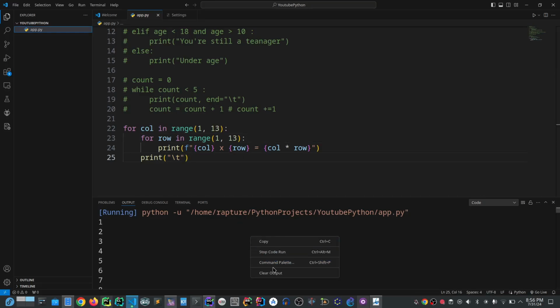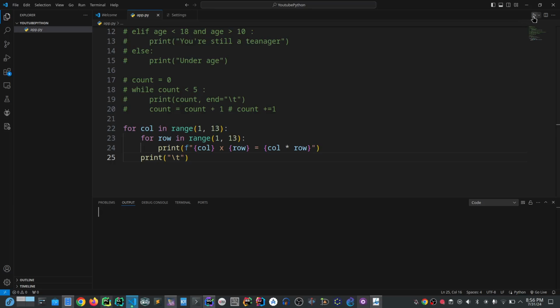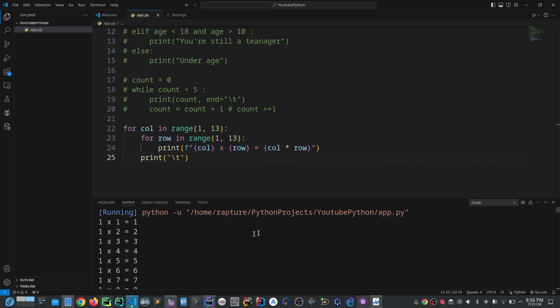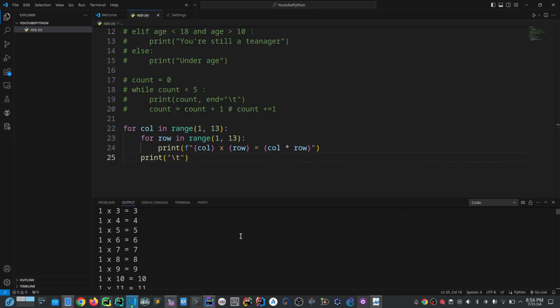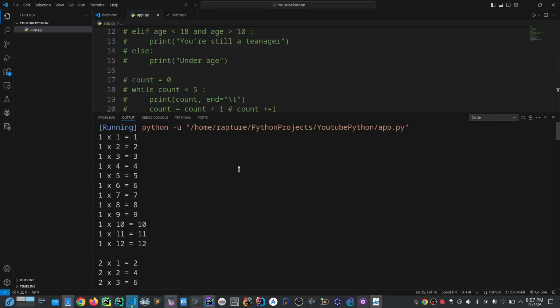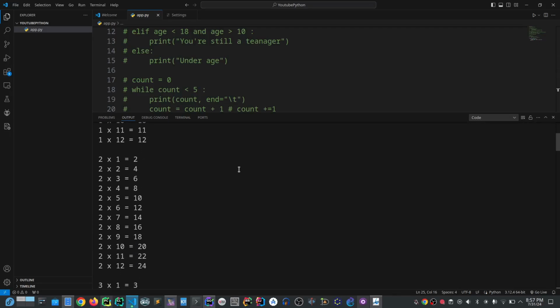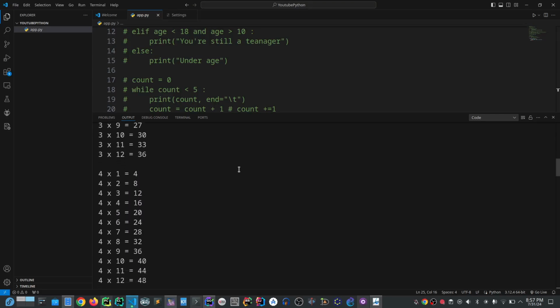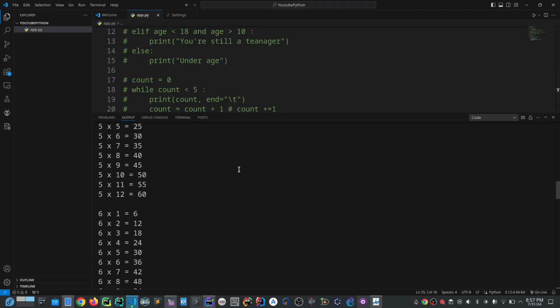Let's see what we're going to get. Can you see? 1 times 1, 2, you can see the multiplication tables. You can see the result here. 2 times 1, 3 times this, 4 times this, 5 times this.